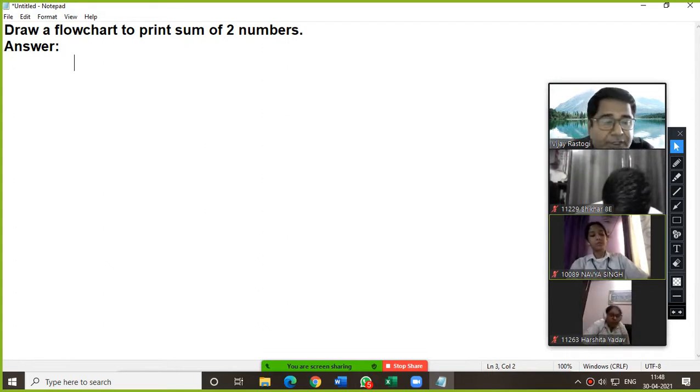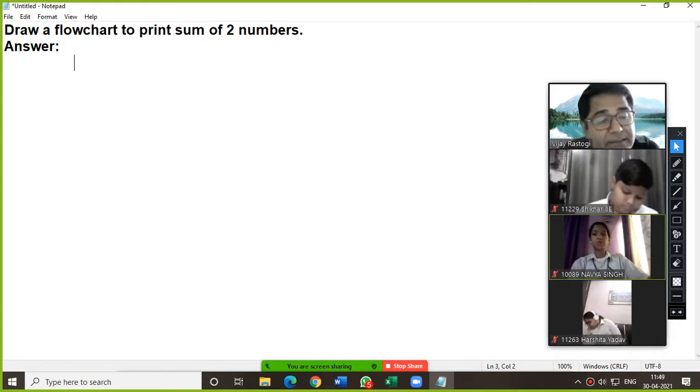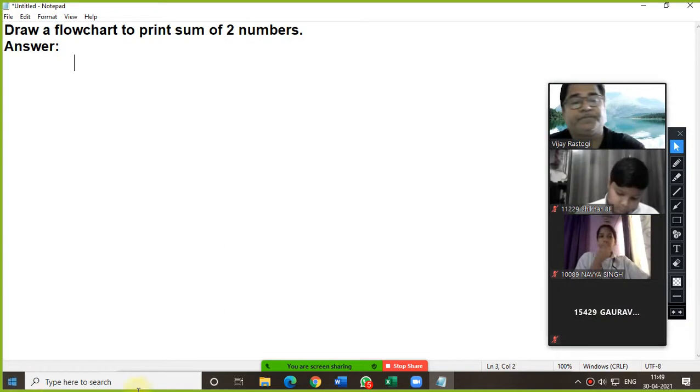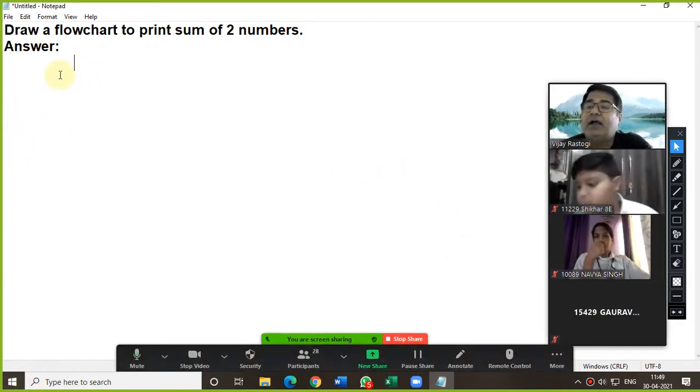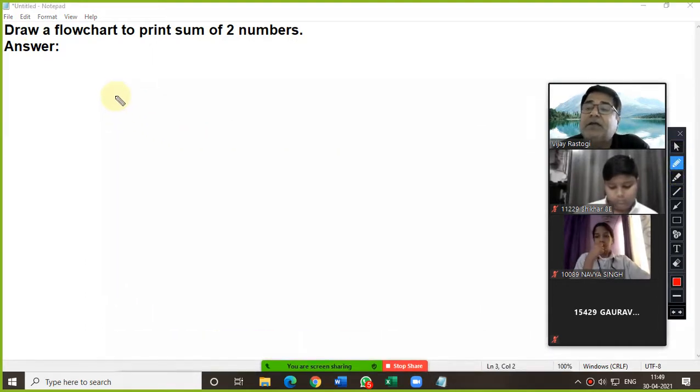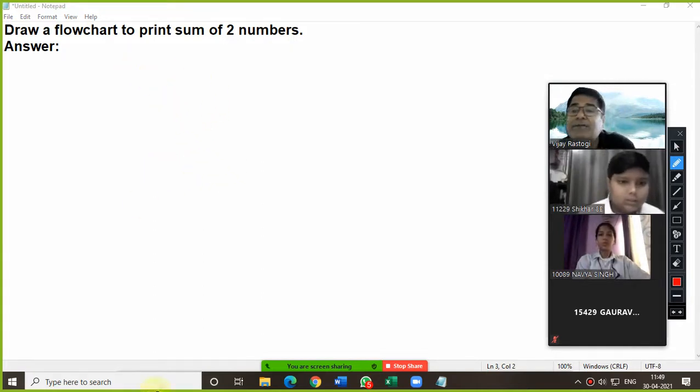So whenever you are going to draw a flowchart, always try to understand one thing. You need to use a pencil. Do not use a pen. The question you need to copy using a pen, but for the solution you need to use a pencil. And now, see, while drawing the flowchart, if you know the algorithm, that is always better. In the algorithm, what will be the first step here? Start. So now please see.